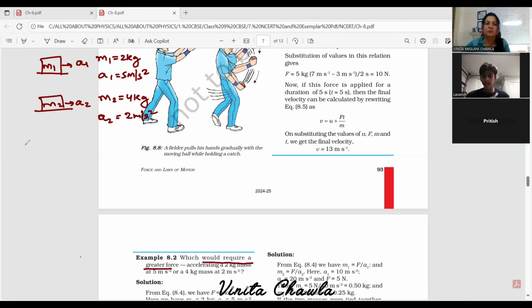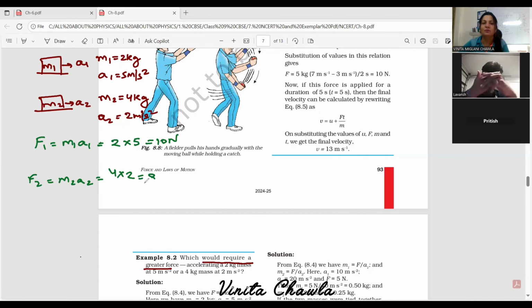How will you find the force? In the first case, we'll write F1. F1 is equal to M1A1, find the force. In the second case, write F2 is equal to M2A2, again find the force in both the cases, right? Multiply the two quantities and you will get your answer. So in the first case, it is 2 into 5, 10 Newton, while in the second case, it is 4 into 2, 8 Newton. So which would require greater force?